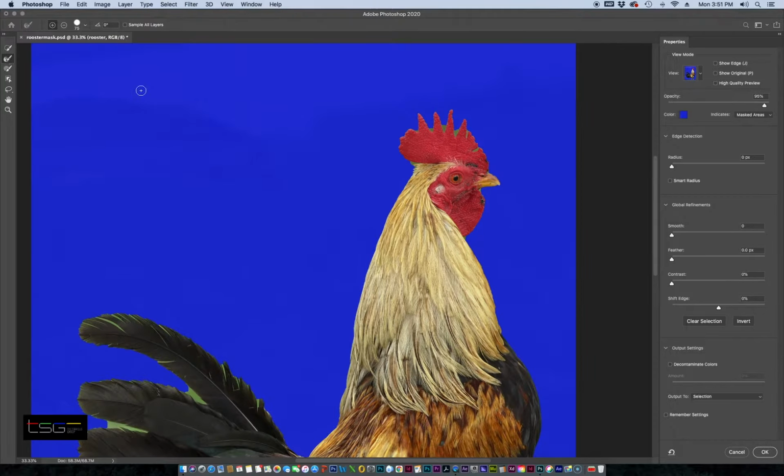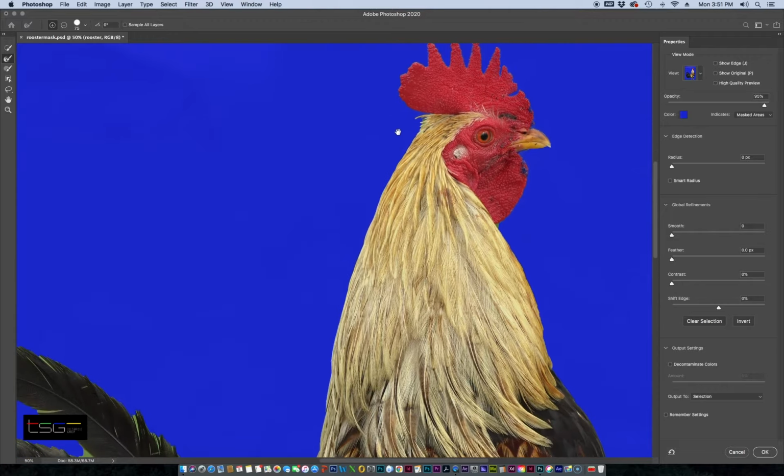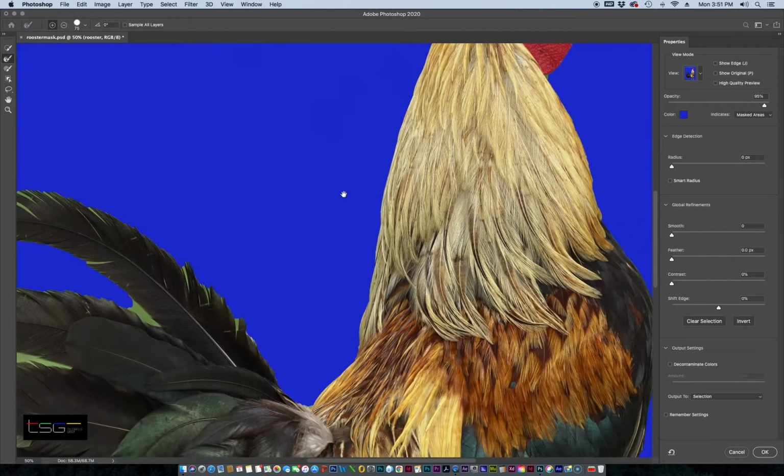So with our refine brush, we'll go around the edges of the comb. Okay. Gives it a chance to refresh. But already you've seen the difference in the detail.